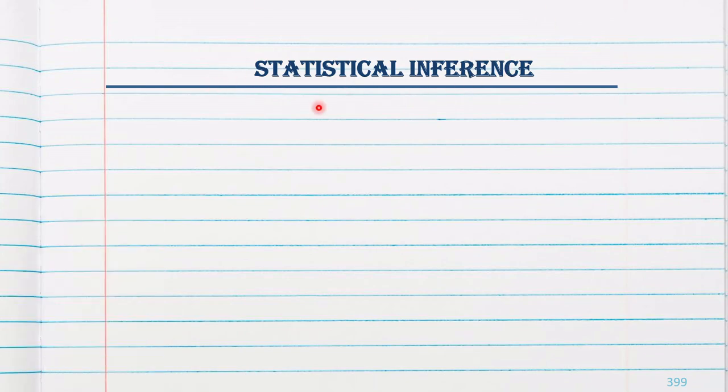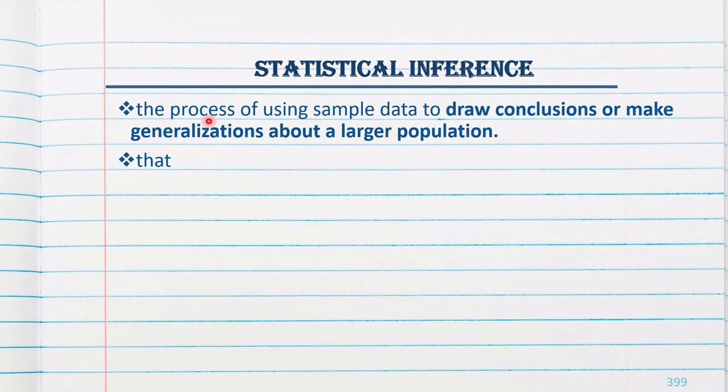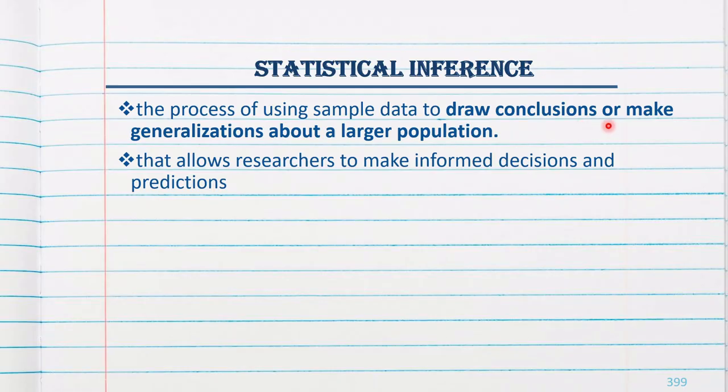Statistical inferences. The process of using sample data to draw conclusions or make a generalization about the large population. We are processing a sample and we will generalize the conclusions about the large population.